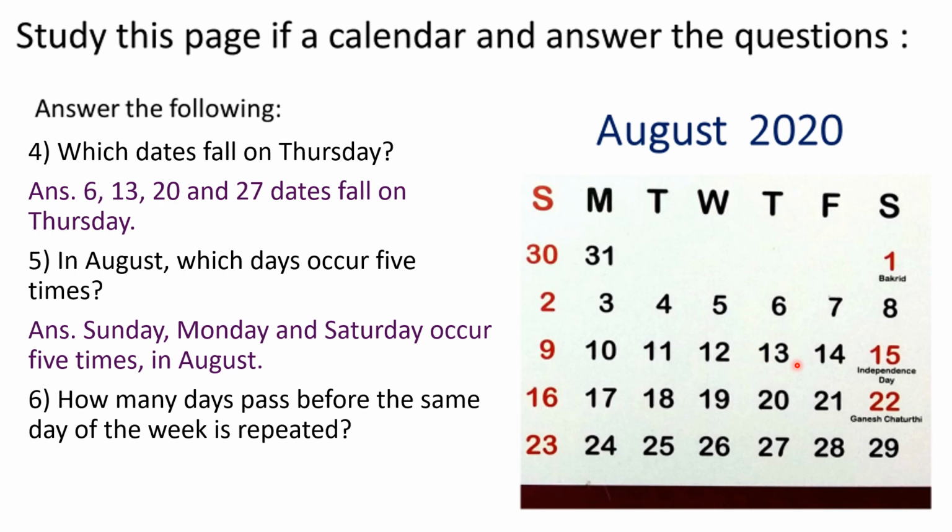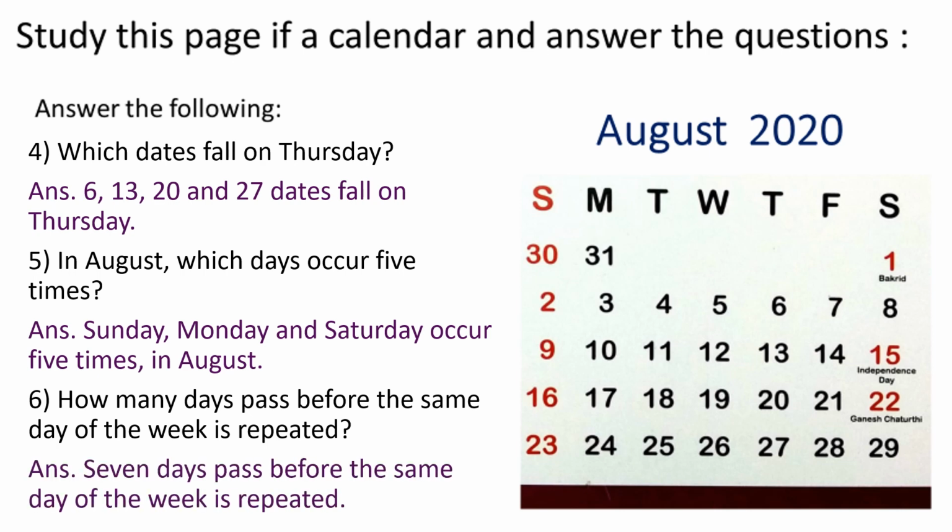Thursday. So how many days passed between 6th and 13th? 7 days. So we will write answer 7 days pass before the same day of the week is repeated.